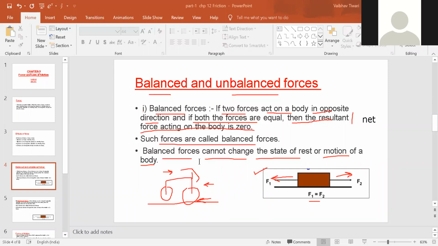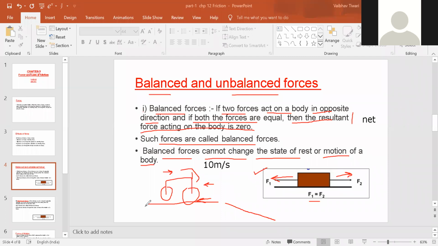Means if you are riding at a speed of 10 meter per second, then your speed will not change unless any external force acts on the cycle. Suppose the road is inclined, then obviously the gravitational force will start acting downward, and the speed of your cycle will increase.